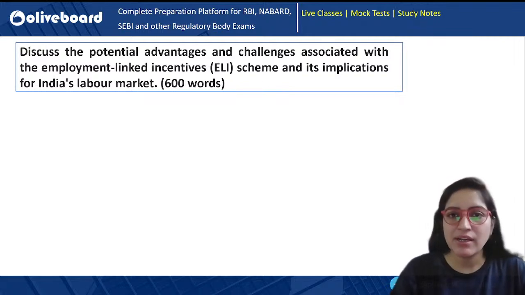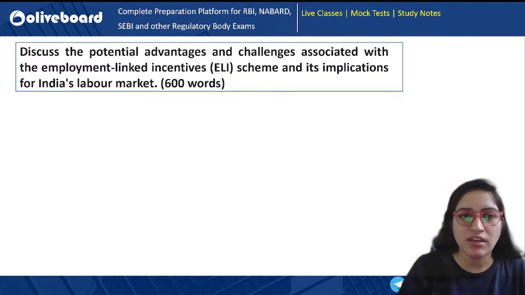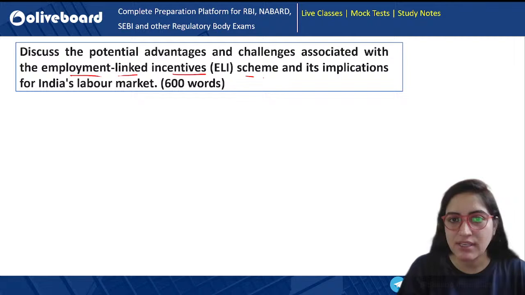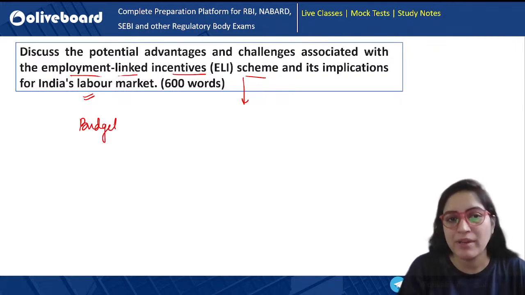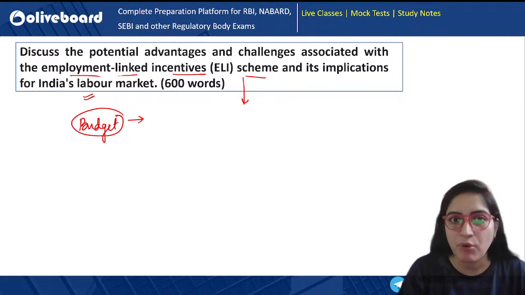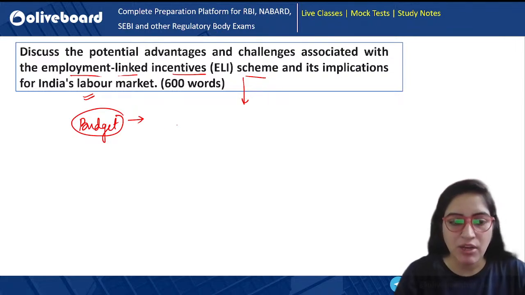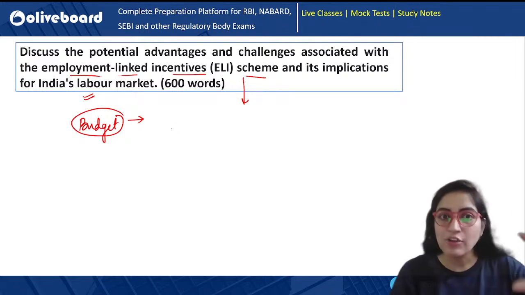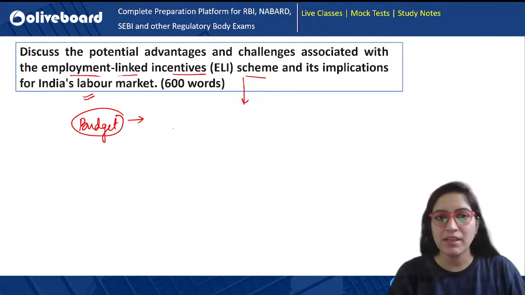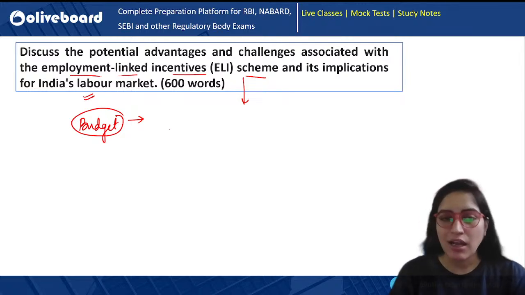discuss the potential advantages and challenges that are associated with the Employment Linked Incentive scheme, the ELI scheme, and its implication on India's labor market. This scheme is very important because even in this year's budget, the government has given special focus to employment and other aspects. So when I talk about the Employment Linked Incentive scheme, it becomes very important that you read what is given in the budget, and then based upon it, you write this answer.